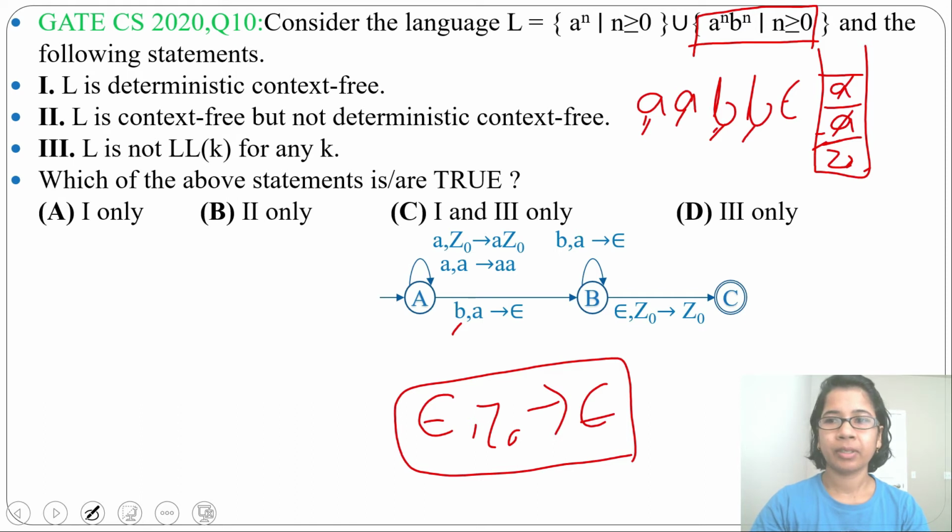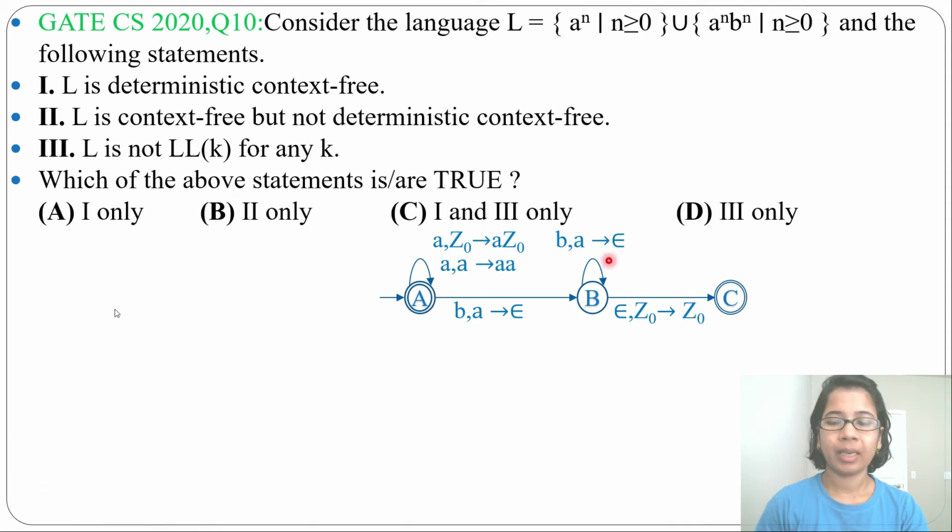So to accept a^n with n ≥ 0, we simply make the state after a a final state. After this, it will accept any number of a's. There are two final states: one accepts any number of a's, and the other accepts an equal number of a's followed by an equal number of b's. And this PDA is a DPDA, as for the same input symbol and same topmost stack symbol there is just one transition.